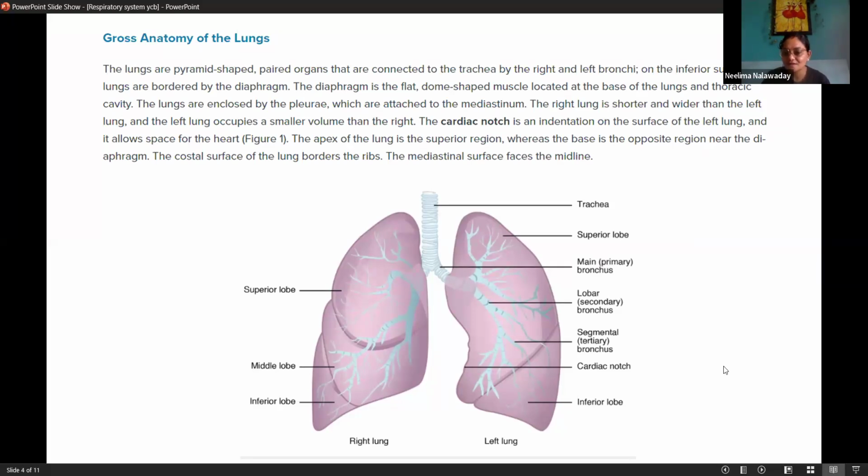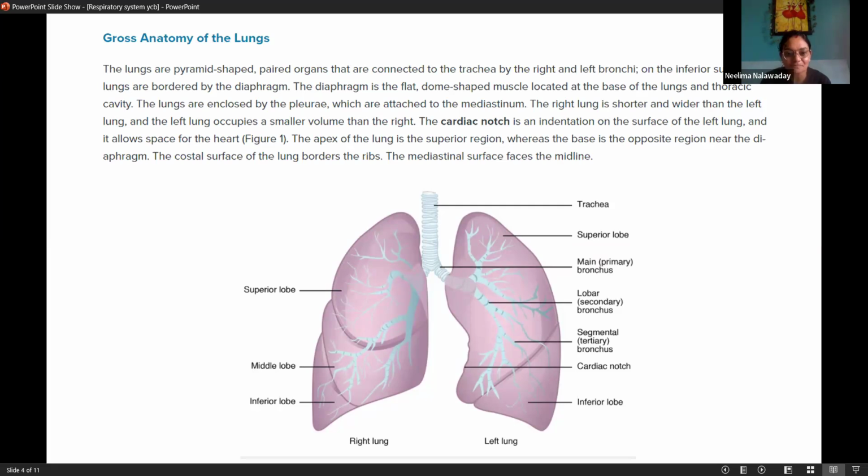Anatomy of the lungs. Lungs are located in the thoracic cavity. We saw the thoracic cage yesterday. There are 12 pairs of ribs, and inside the thoracic cavity, the lungs are located. The lungs are pyramid-shaped paired organs that are connected to the trachea by the right and left bronchi. When the trachea bifurcates here, this right canal is called the right bronchus and the left canal the left bronchus. Right enters the right lung, left enters the left. I'm showing you the opposite, like a mirror image.